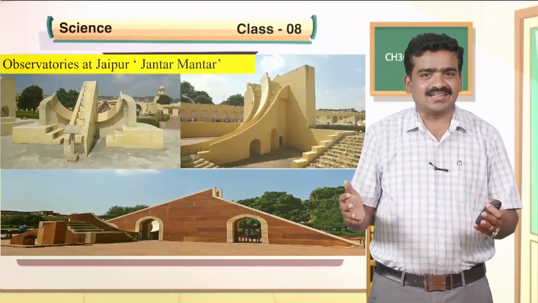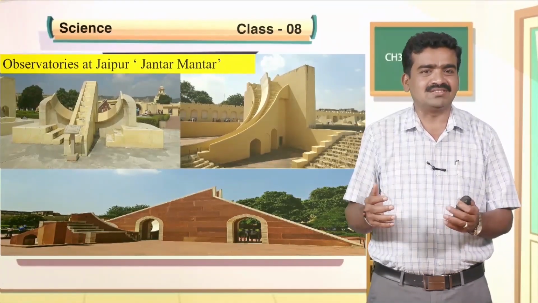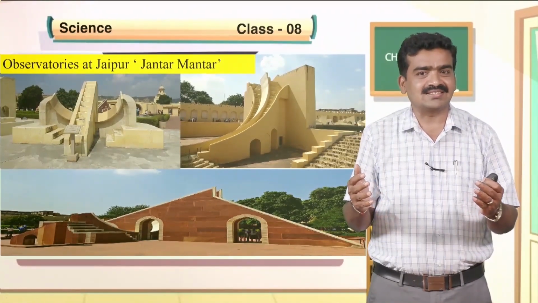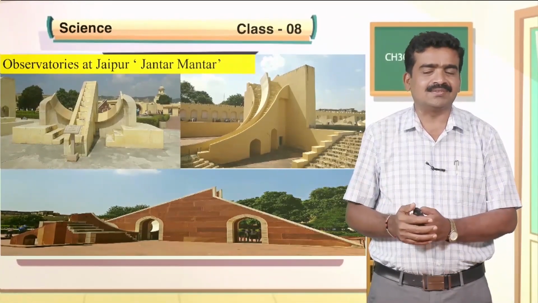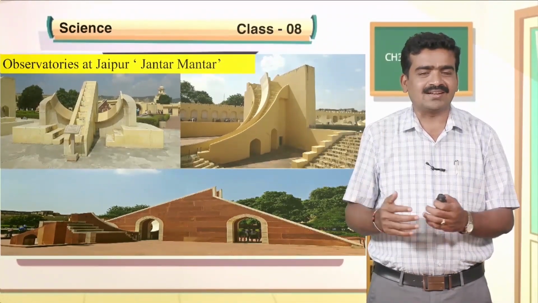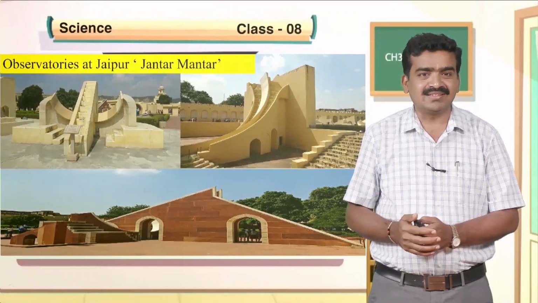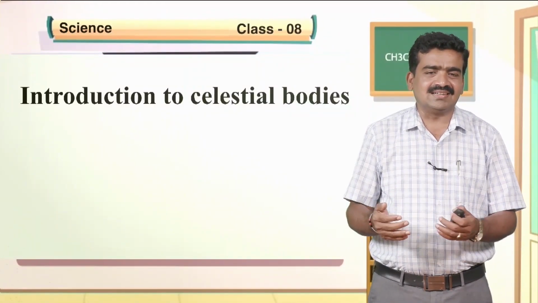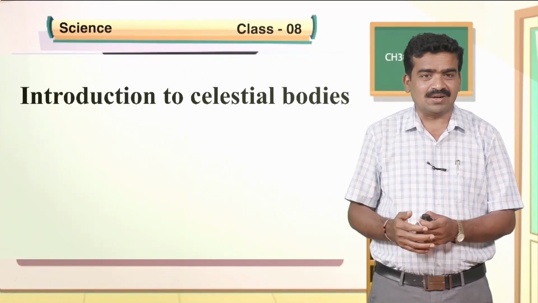So, we can see the images of the Jantar Mantar, which is built in Jaipur. We can see this Jantar Mantar in Delhi also. These helped the people to locate the position of the planets, the stars and their movement in the night sky. Let us study in detail about the celestial bodies.